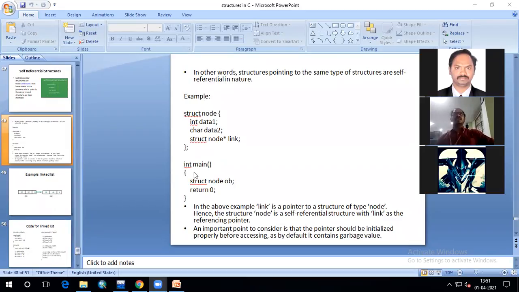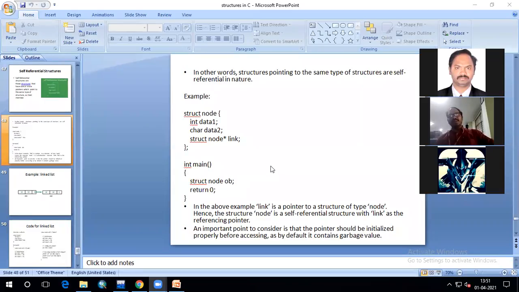Here in the main, after this declaration, you can create an object, a structure variable. See here, OB is a structure variable of type struct node. So OB will contain these three members: data 1, data 2, and link. Three members will be there in the object OB. That is the meaning of this.